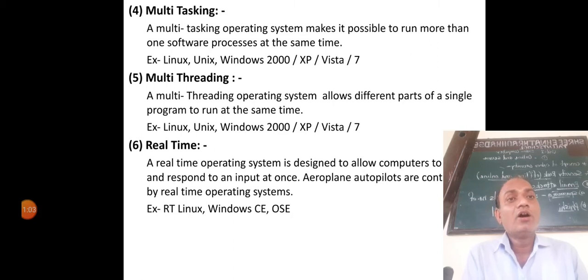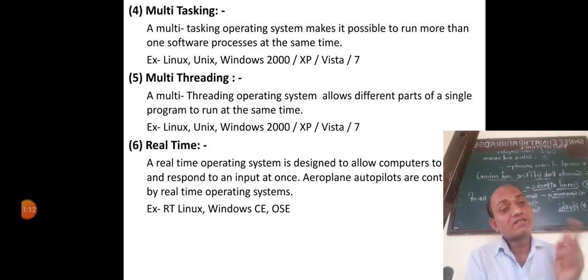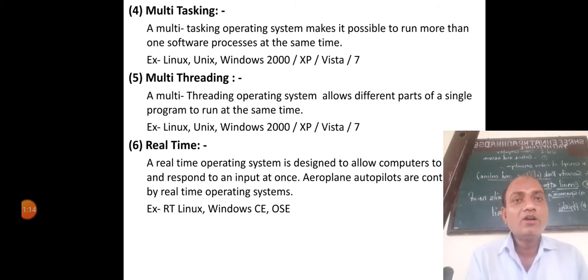That is called more than one software process at the same time. More than one software means the same software or the same program we can run on the same computer. So that is called multitasking. For example, Linux, Unix, Windows 2000, Windows XP, Windows Vista and Windows 7. These are examples of multitasking operating systems.